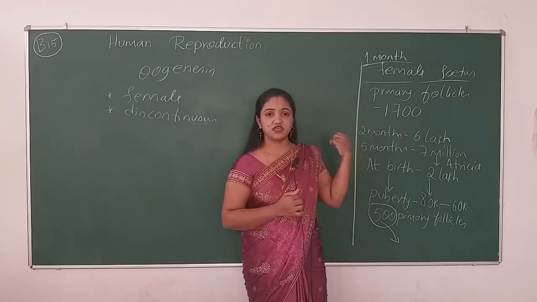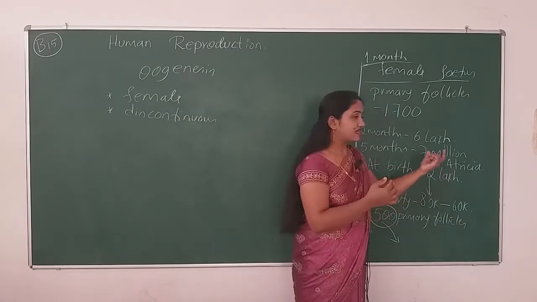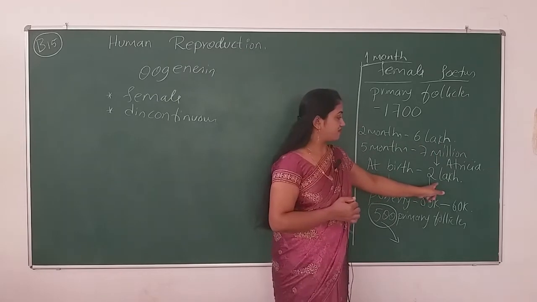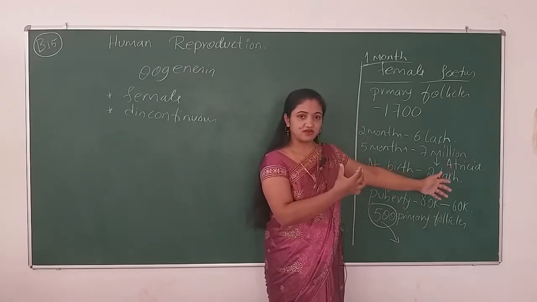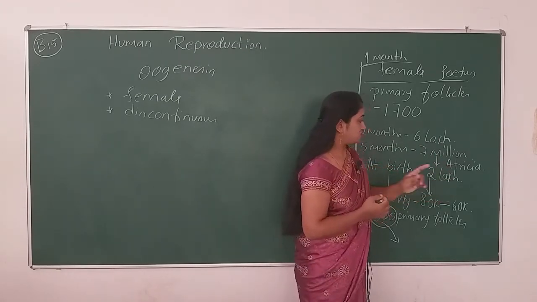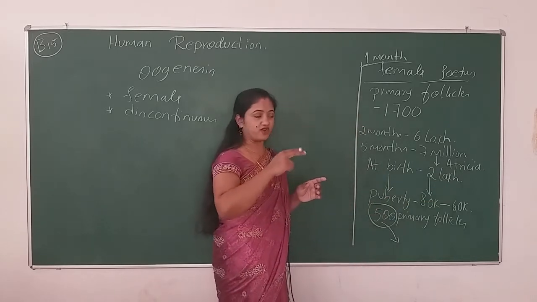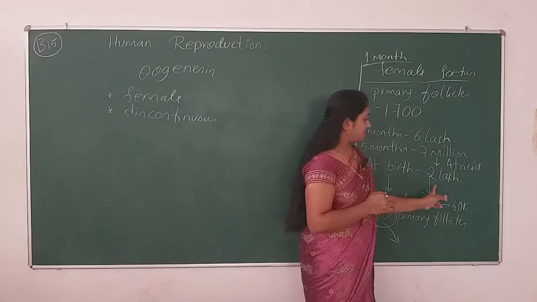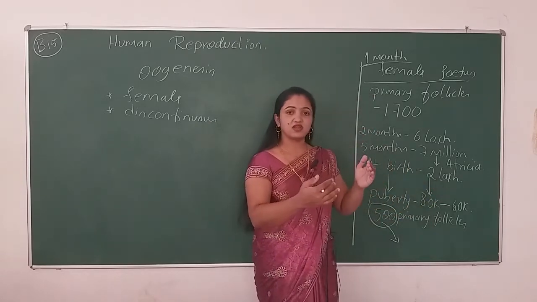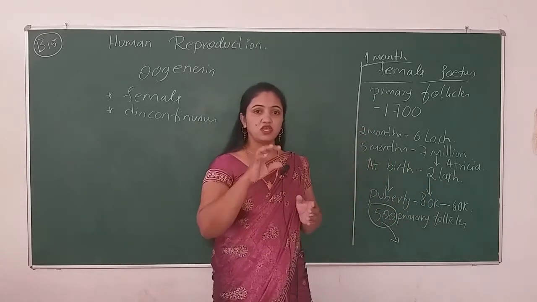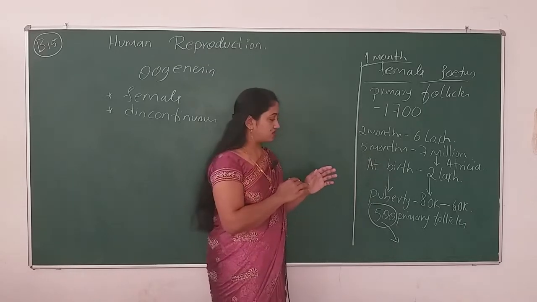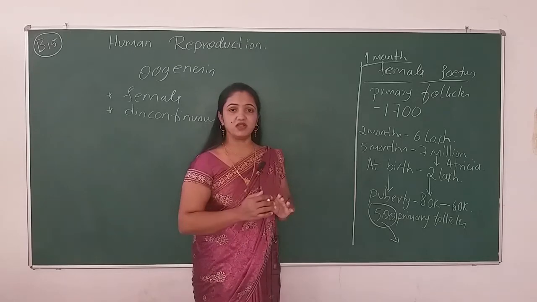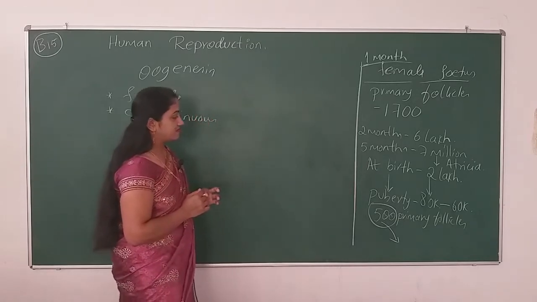Because of that shrinkage, the primary follicles reduce in number. At the time of birth, the female will have only 2 lakh primary follicles in the ovary, and then when she gains puberty, again the primary follicle number reduces. Out of 500 primary follicles, only one will come out. We will see that here.